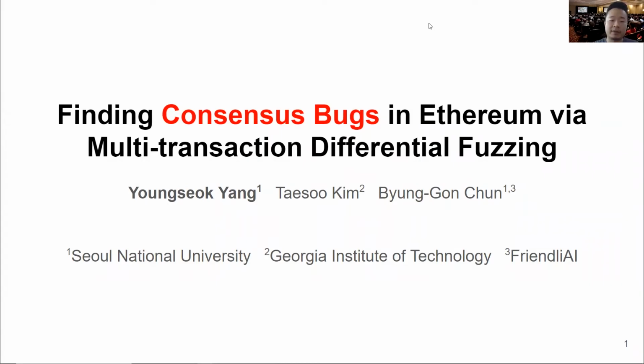Hello, I'll be talking about finding consensus bugs in Ethereum via multi-transaction differential fuzzing. This work is jointly done with Taesoo Kim from Georgia Tech and Byung-Gon Chun from Seoul National University.